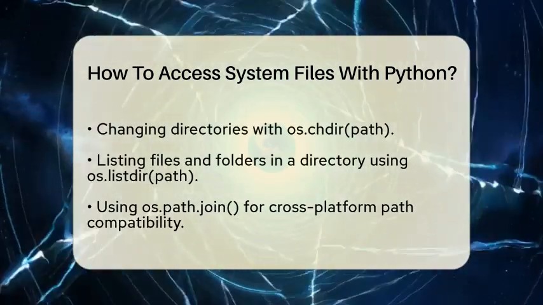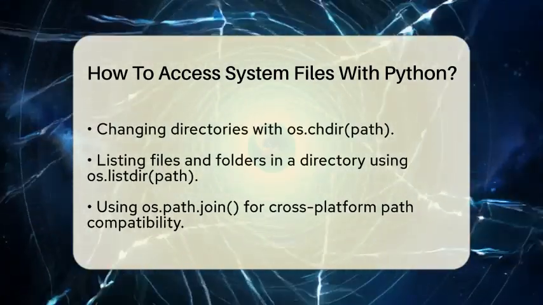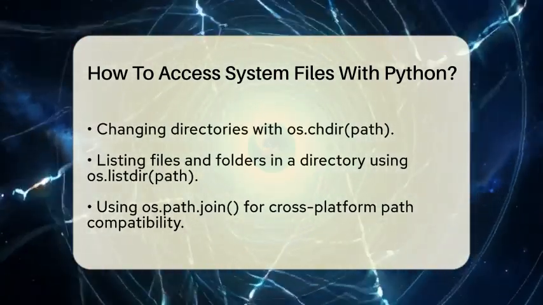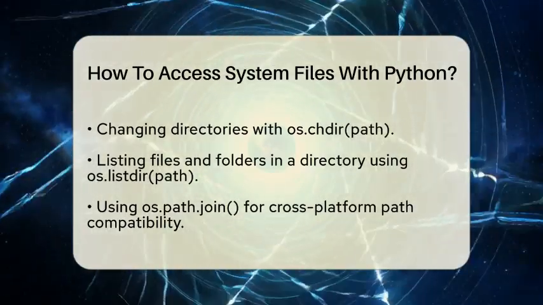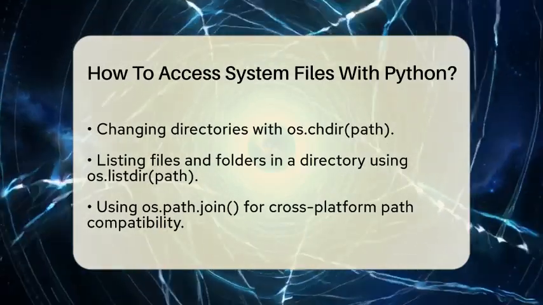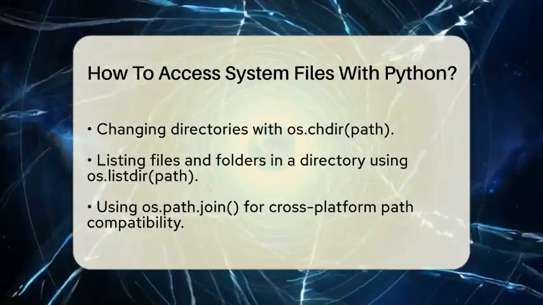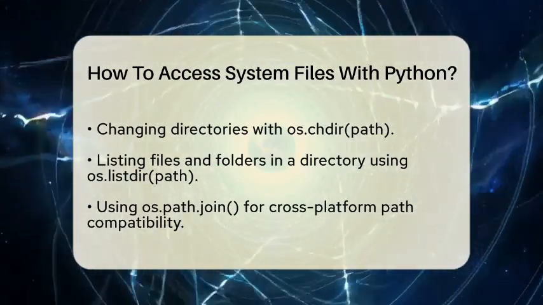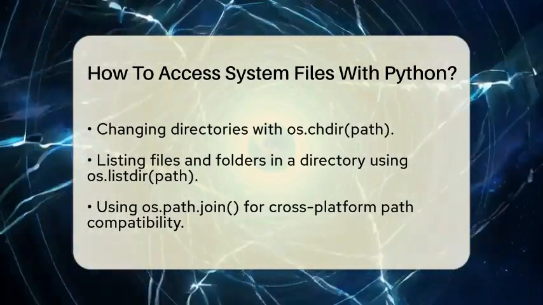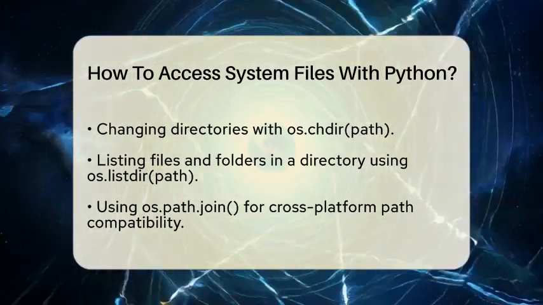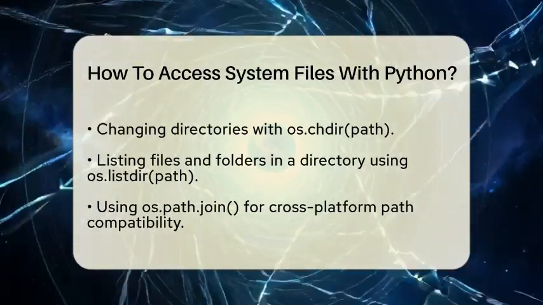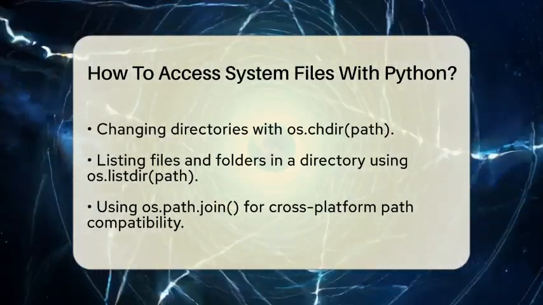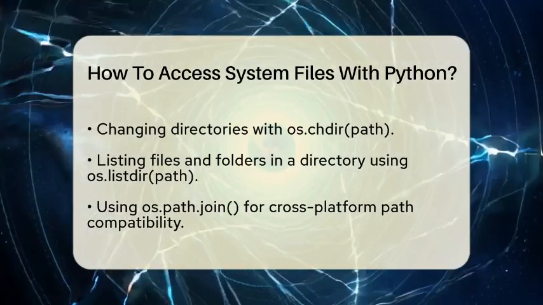Next, if you want to see what files and folders are in a specific directory, you can use os.listdir(path). This command will give you a list of all entries in that directory. To make sure your paths work across different operating systems, combine directory and file names with os.path.join. Alternatively, you can use os.scandir or pathlib.Path.iterdir to get more detailed information about each file, which can be helpful for filtering or checking file types.